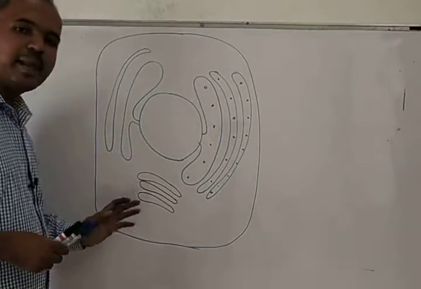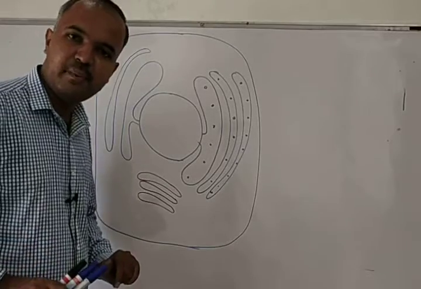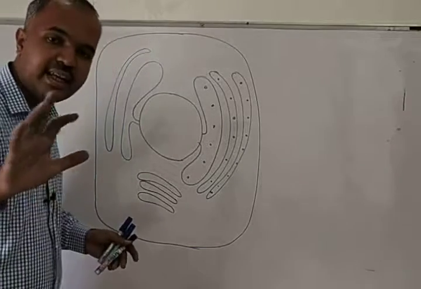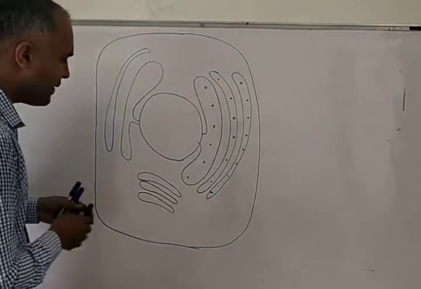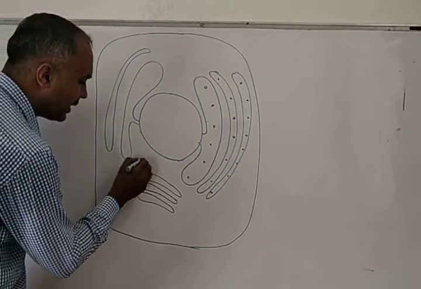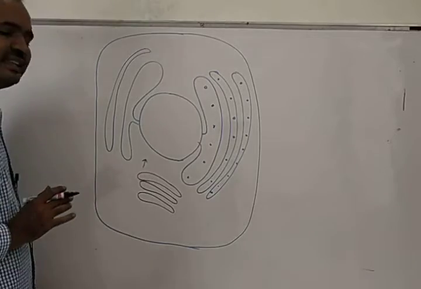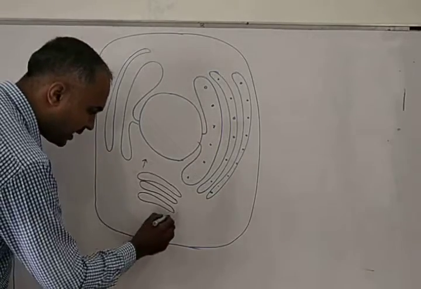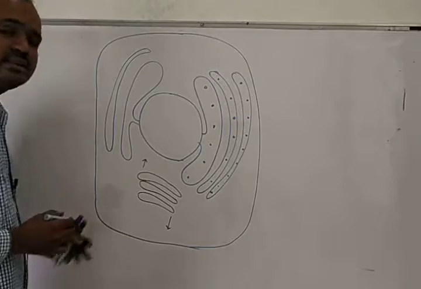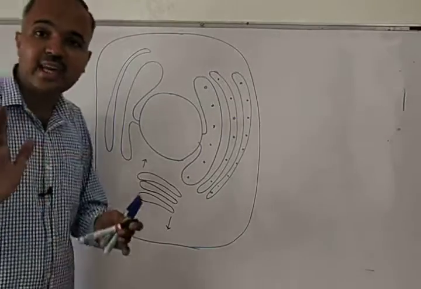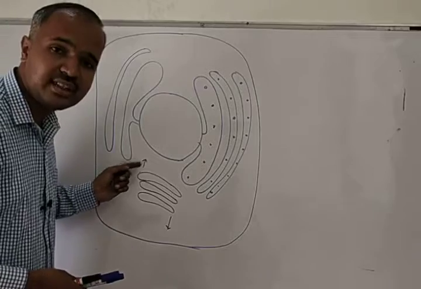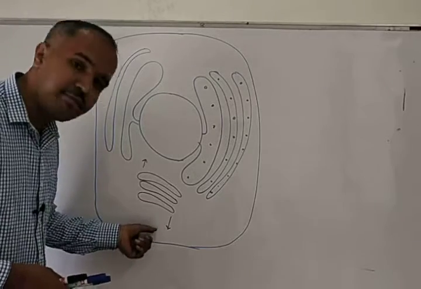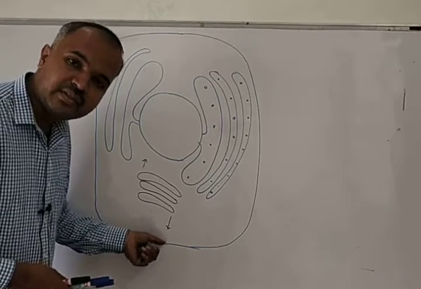This Golgi complex has two surfaces, or we can say two faces. One face is facing the nuclear membrane and another face is facing the cell membrane.